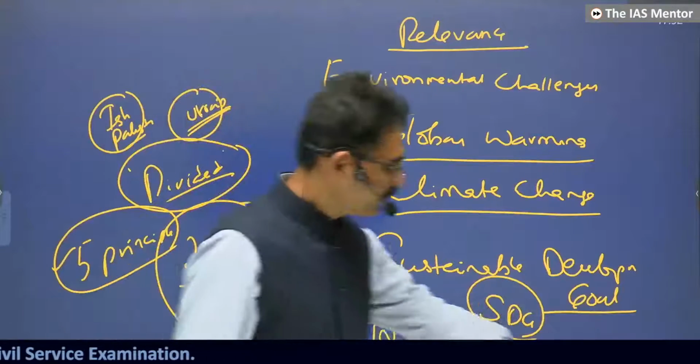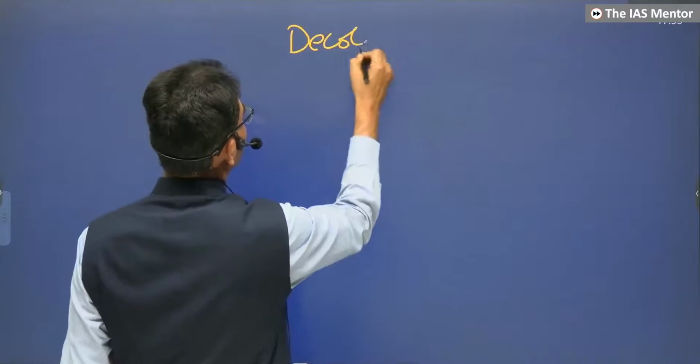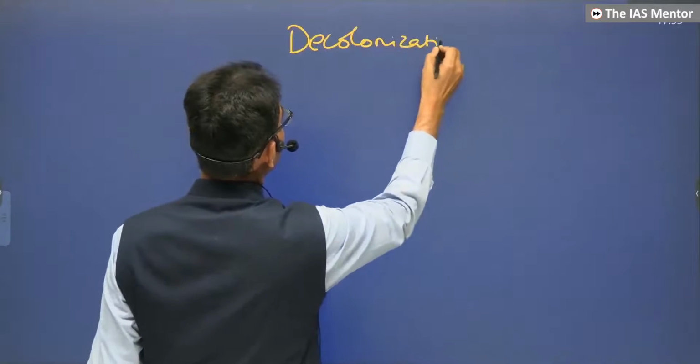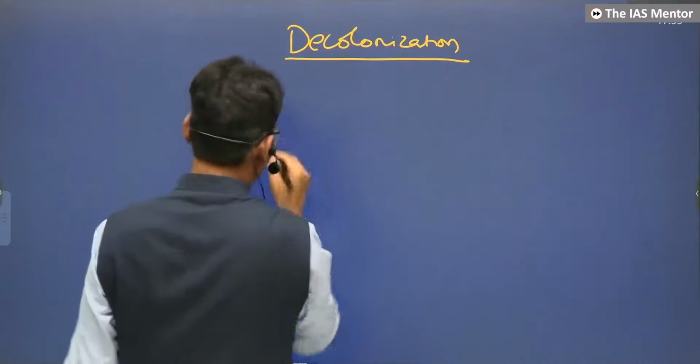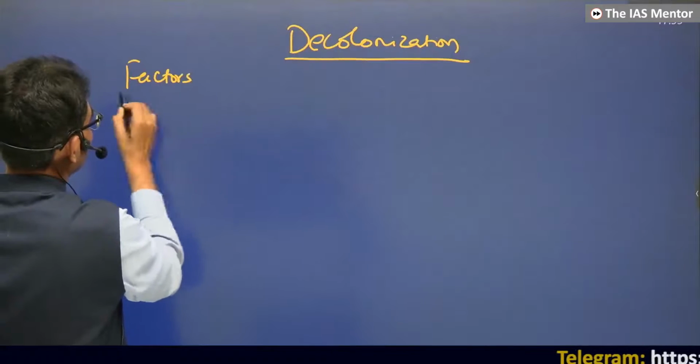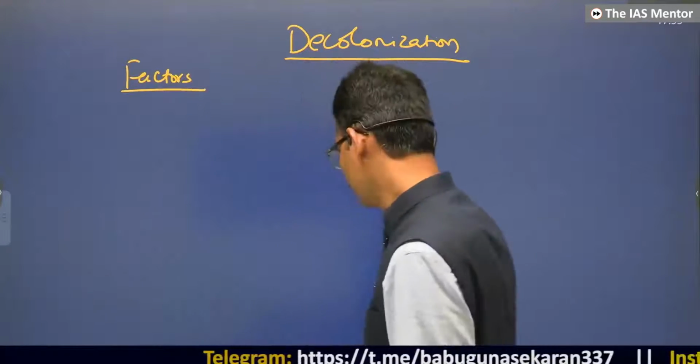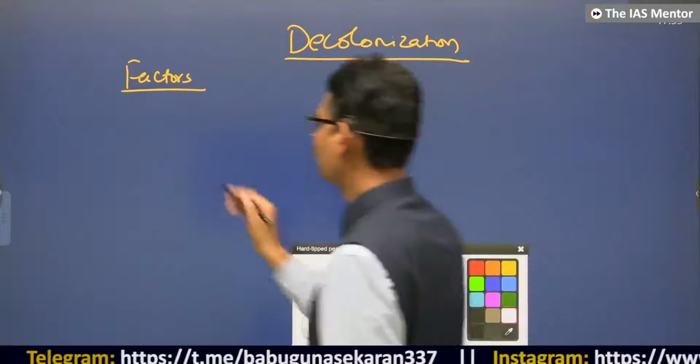This is important, you can directly write it in the examination. Decolonization. What are the factors? Now we have seen, just listing out only, nothing else. Factors means what?